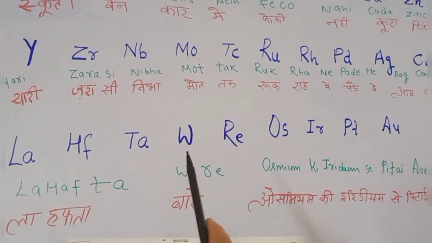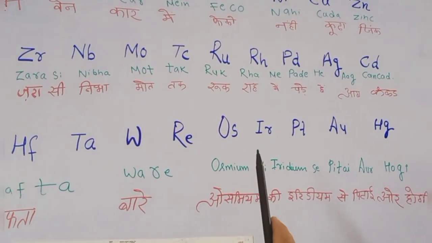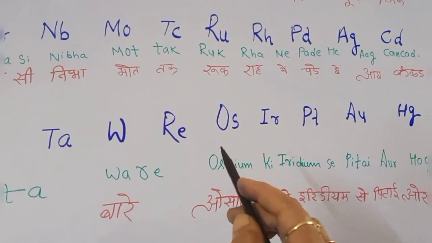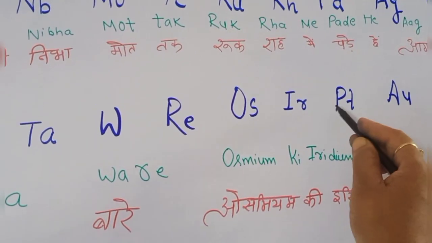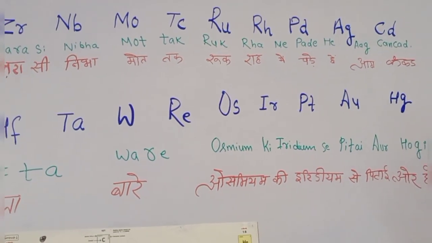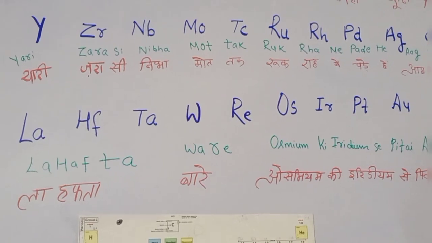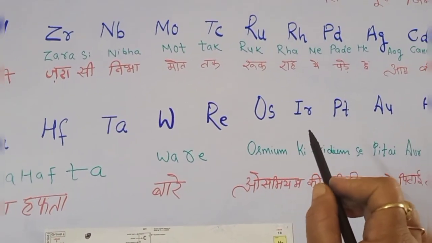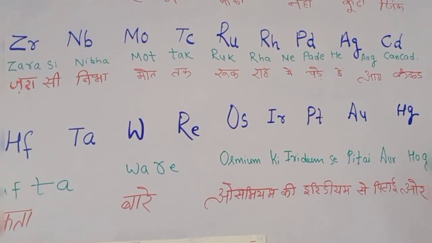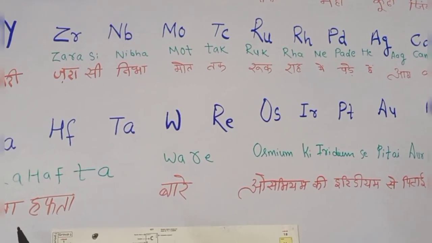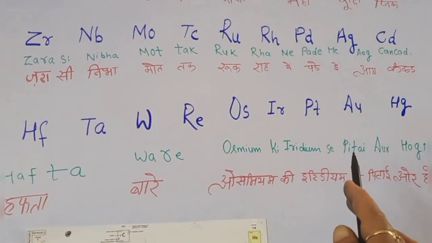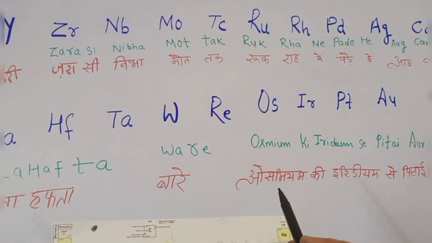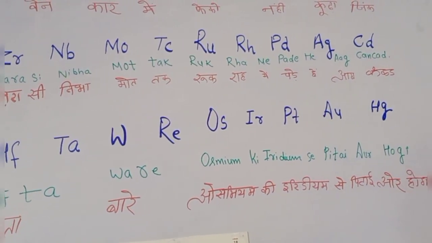La hafta ware osmium की इरिडियम से पिटाई और होगी. So osmium, iridium, platinum, and this is our AU for gold, and this is for mercury. So I hope this is easy. La hafta ware osmium की iridium से पिटाई और होगी. So this is the song form I have written here in English. You can write. So it is easy to convert in your own language comfortable. So la hafta ware osmium की iridium से पिटाई और होगी.